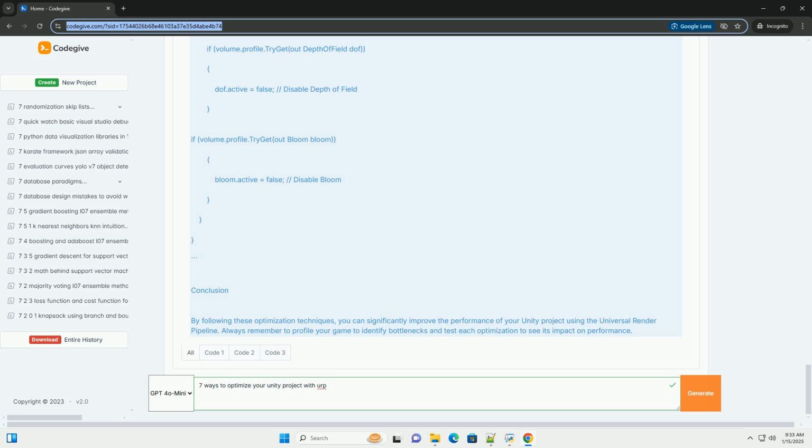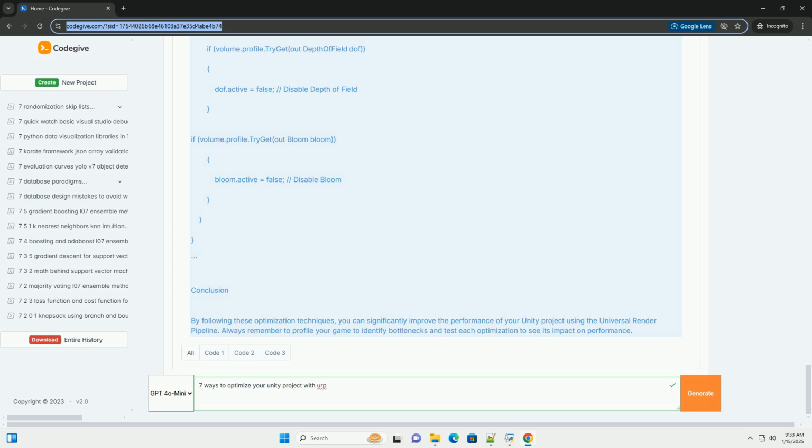6. Use lightweight materials. URP is optimized for lightweight materials. Use URP shaders and avoid using complex shaders that can impact performance significantly. Steps. Create materials using the URP Shader Graph or standard URP shaders. Avoid using multiple textures or complex shaders that have many passes.